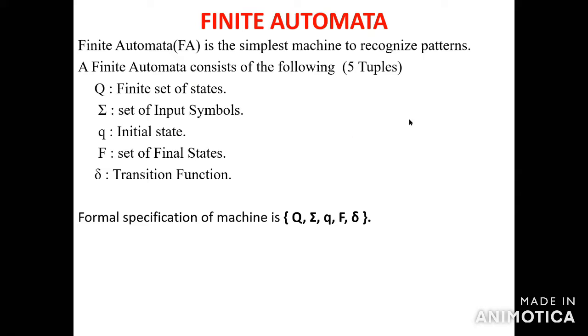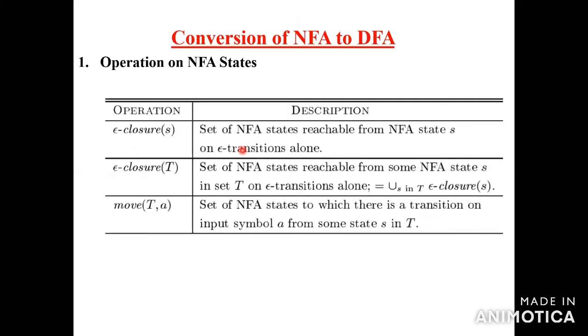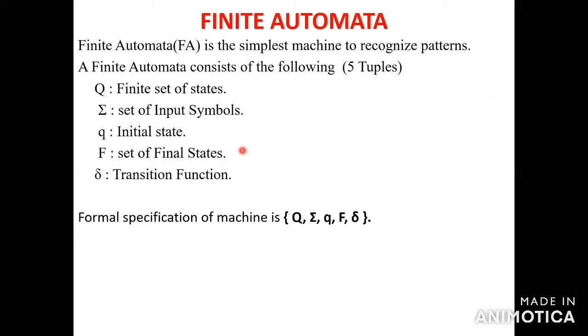Based on the expression, you have to draw the transition diagram, the regular expression diagram. That diagram has states 0, 1, 2, 3, 4, and these are called the finite set of states. Input symbol means, based on the expression (A|B)*, A and B are the input symbols. Okay, it's clear. I just explained one thing.